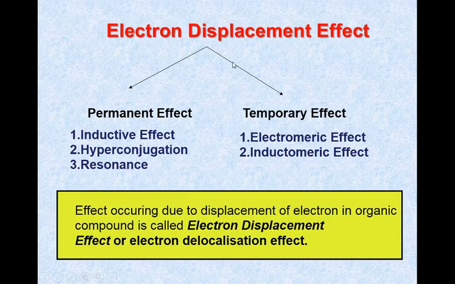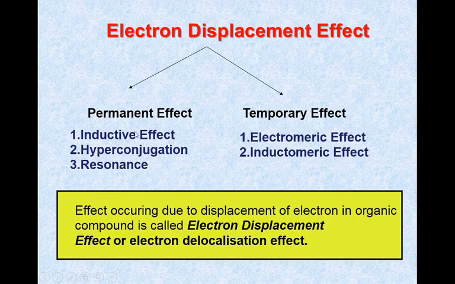So what is the electron displacement effect? The effect occurring due to displacement of electrons in an organic compound is called the electron displacement effect or electron delocalization effect. There are two types of electron displacement effects: permanent effect and temporary effect. The inductive effect, hyperconjugation, and resonance are the permanent effects, and the electromeric and inductomeric effects are the temporary effects.